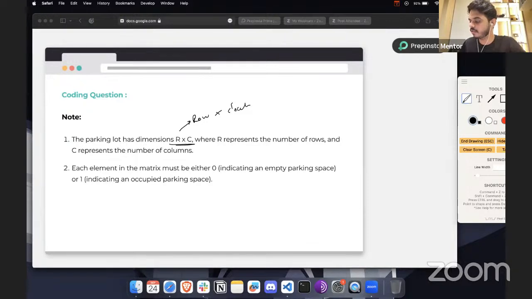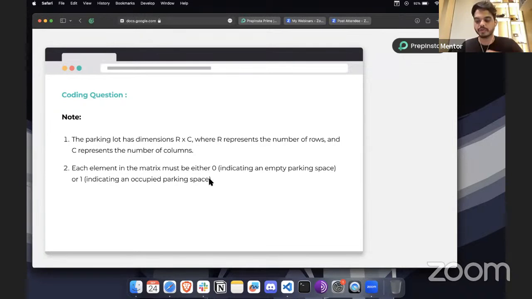R represents the number of rows and C represents the number of columns. Each element in the matrix must be either 0, indicating an empty parking space, or 1, indicating an occupied parking space. So you cannot use any other character. This is the note that we have to take care of while solving this question.